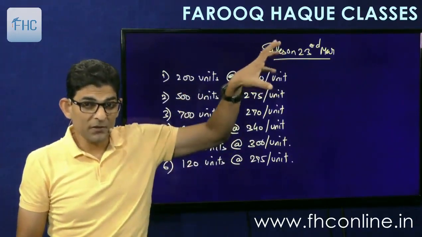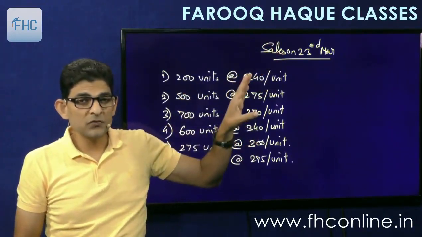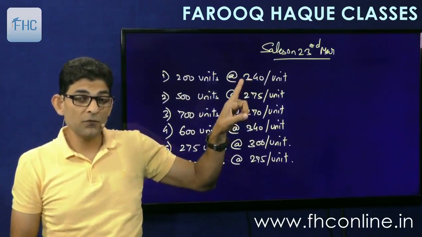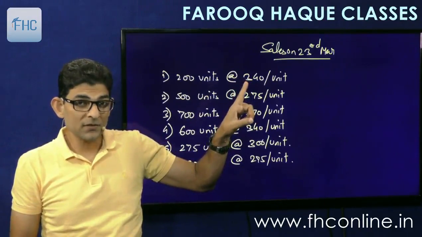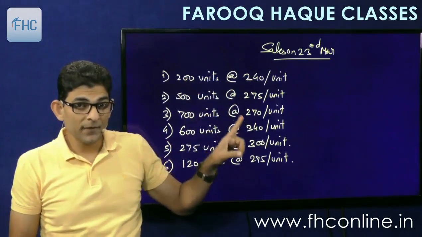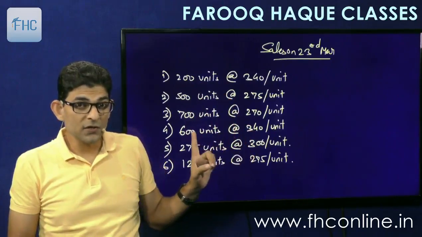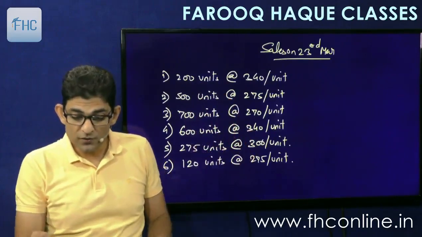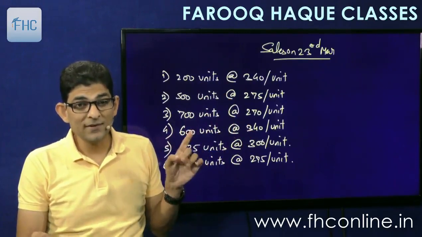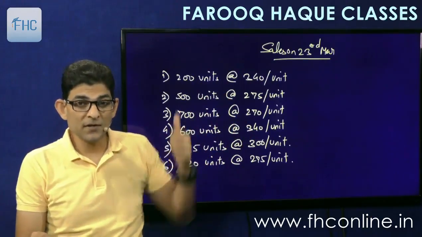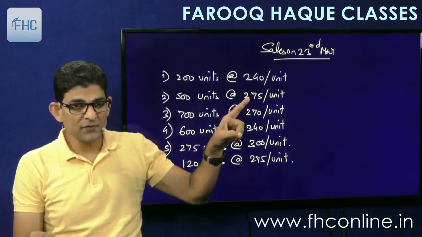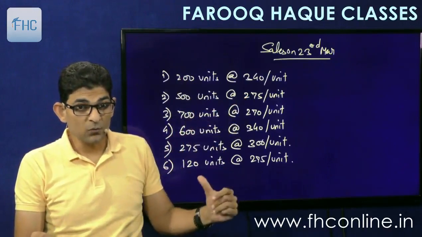So in a day, in a particular day, we have to see what is the price at which the greatest aggregate quantity is sold. So if you consider 340 as a price, 340, 200 units are sold, and again at 340, 600 units are sold. So 340 is the price at which 800 units are sold in this day. That is aggregate quantity. 600 and 200, total 800 units are sold. 275 is the price at which 500 and 120 is sold.